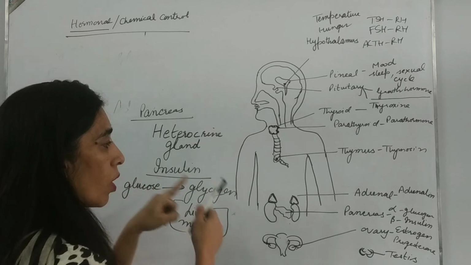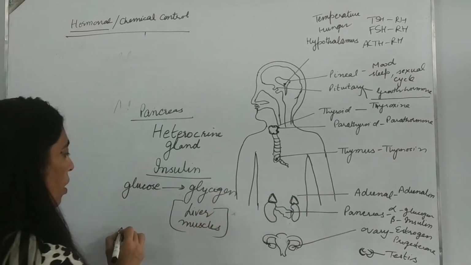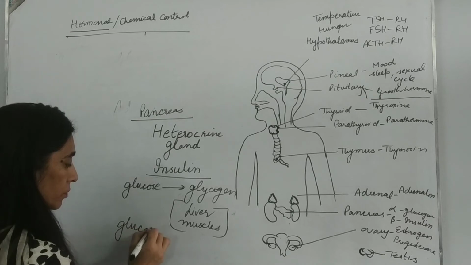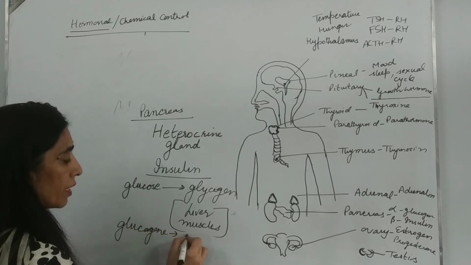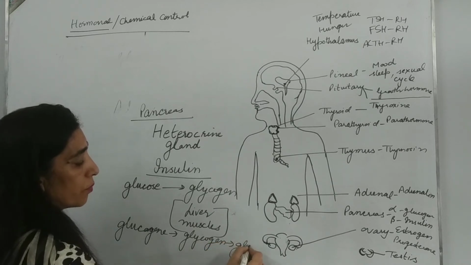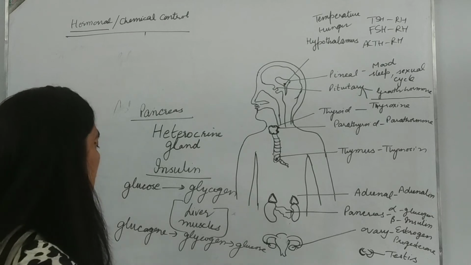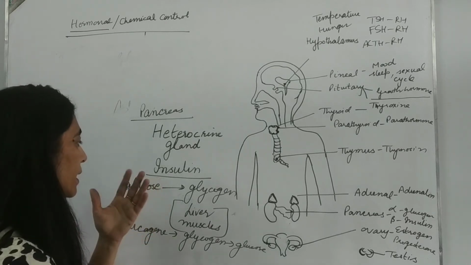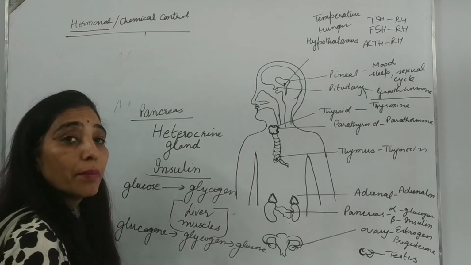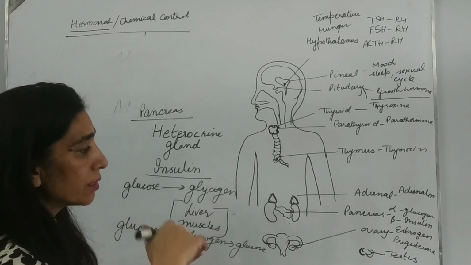And there is another hormone, an antagonistic hormone released by the pancreas, that is glucagon. This glucagon will convert glycogen to glucose, the opposite. So both these hormones, insulin and glucagon, maintain the sugar level in our blood so that it doesn't rise.